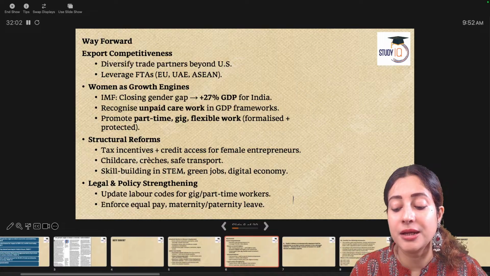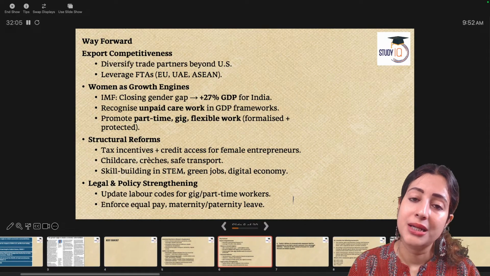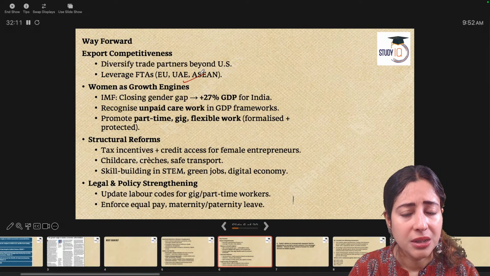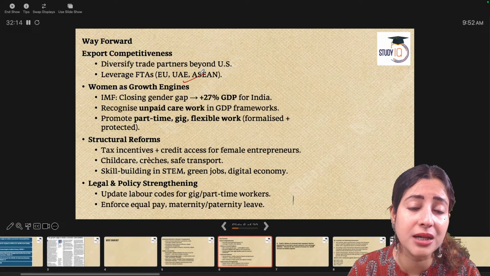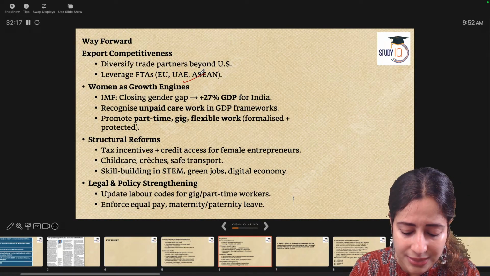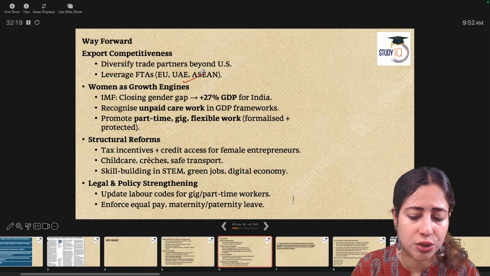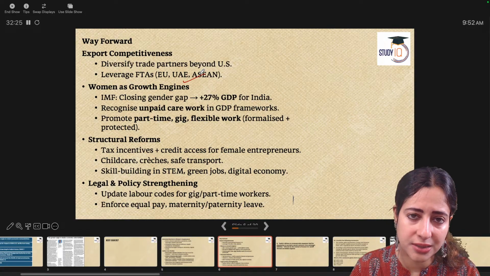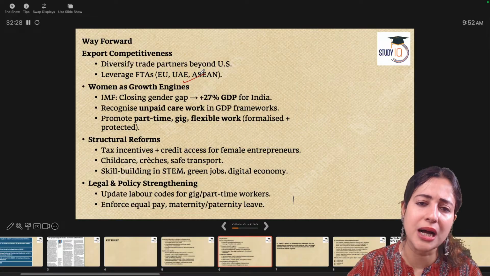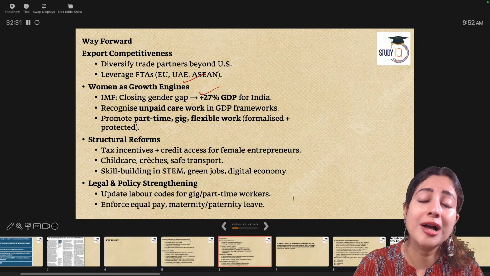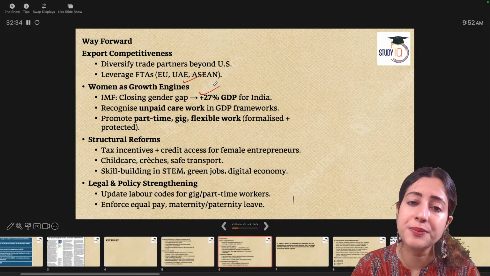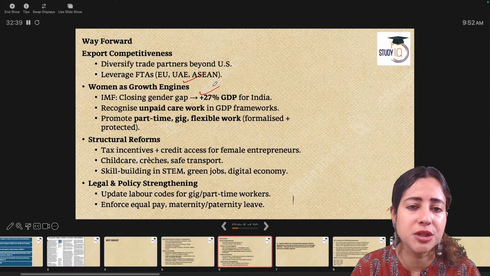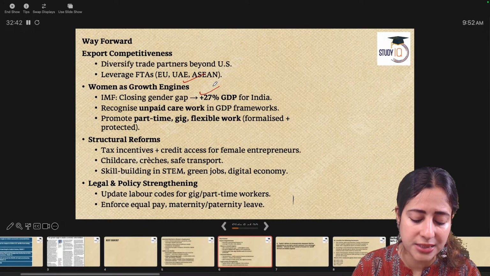Okay, so the article is saying if there is a way forward, the first is to create more free trade agreements with countries like the European Union, the UAE, which is the second largest export destination for Indian products, and the ASEAN countries, Association of Southeast Asian Nations. If we can create better free trade agreements with these countries, we will have more markets for our exports outside the US. We need to have more trading partners. India is already talking to Philippines, Japan, China, countries of the EU. Recently, we have finalized the trade agreement with the United Kingdom. We need to go further in that direction.